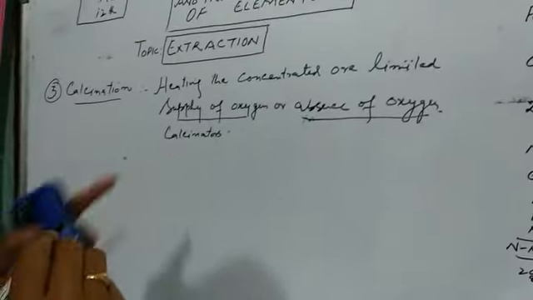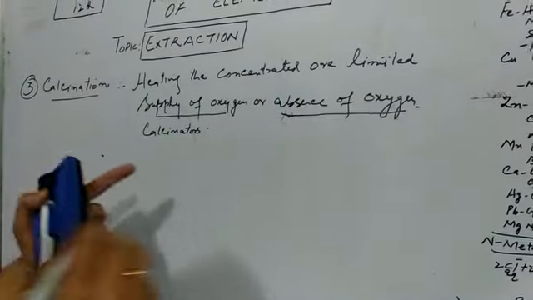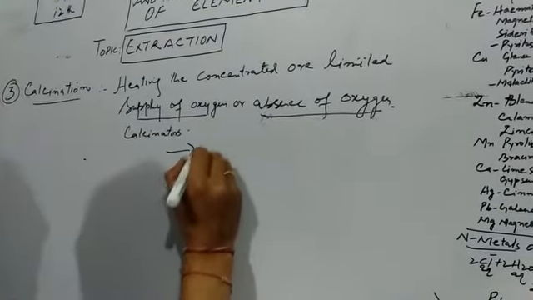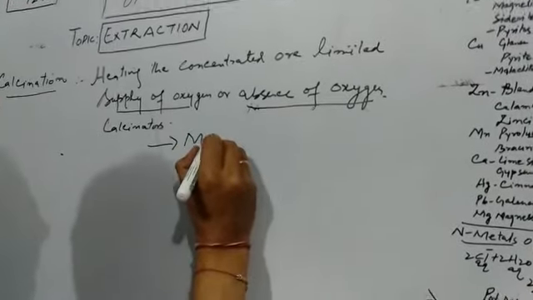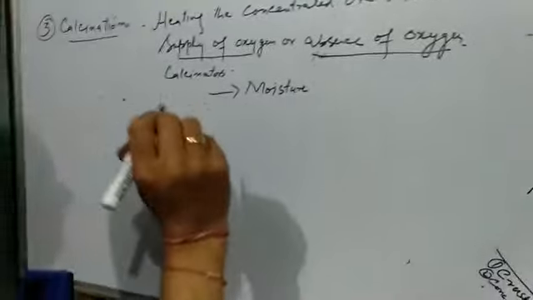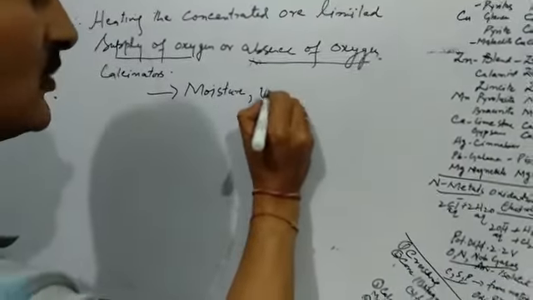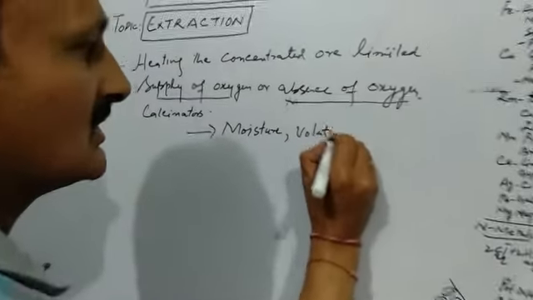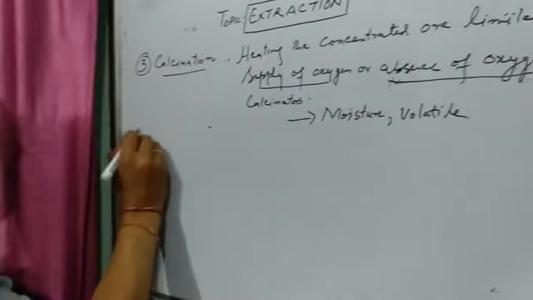So what happens in calcination? In calcination, impurities like moisture, if there is moisture present in the concentrated ore, are removed. Similarly, if there are some volatile impurities, then we undertake calcination. So this is all about calcination.